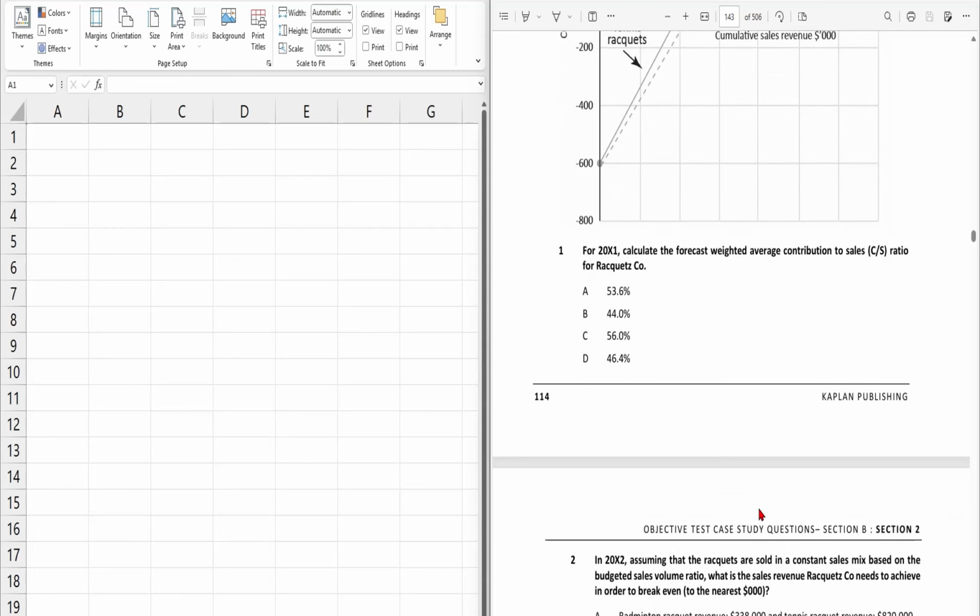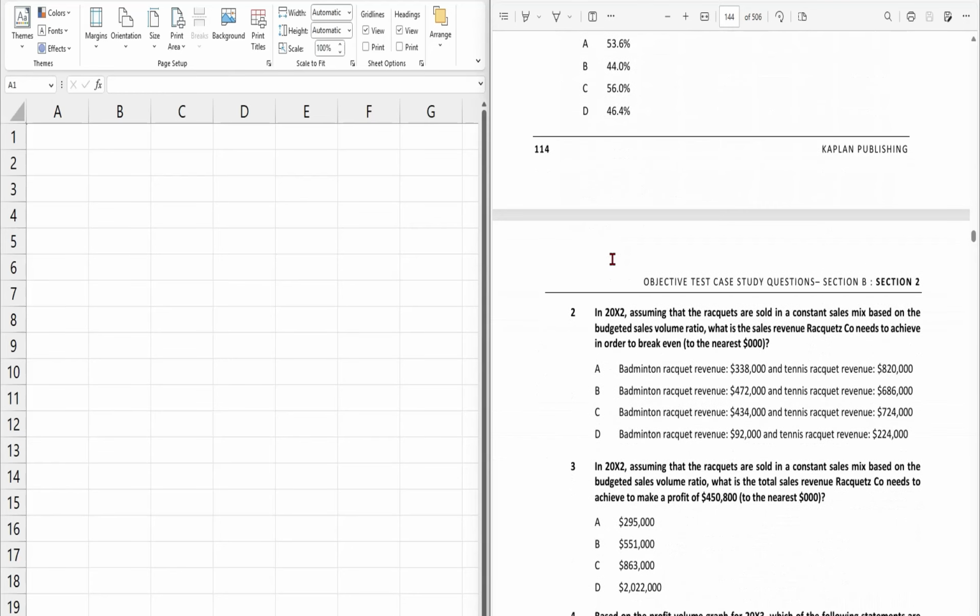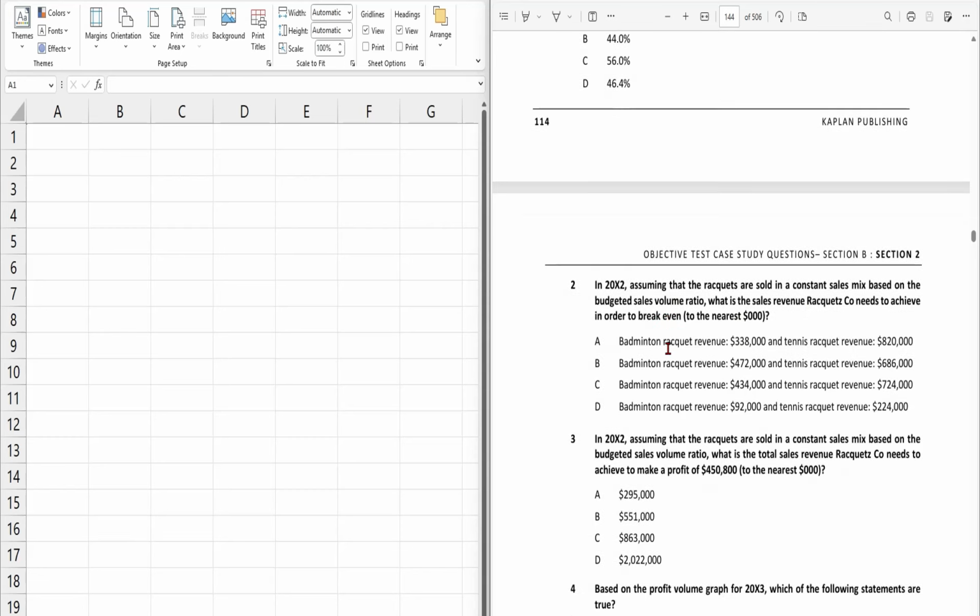The first question is asking to calculate the forecast weighted average contribution to sales ratio for the Racquetz Co for 20x1. In the second one, they have provided information for 20x2 in the above scenario, and they want us to calculate the sales revenue to achieve break-even point.